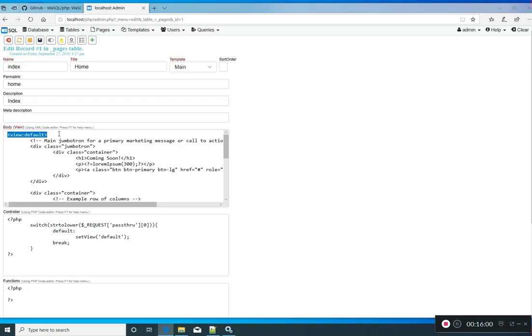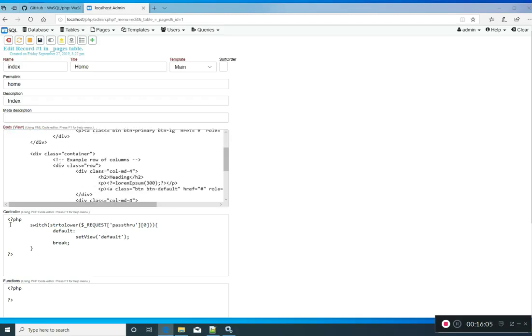Here in the body, there's a default view. You could have more than one view, and here the controller says set the view to the default. So we'll go into that more later, but in 16 minutes then we have installed WaSQL and we're ready to start programming.